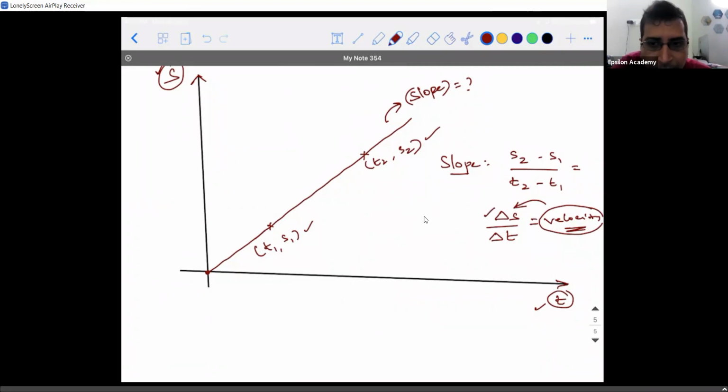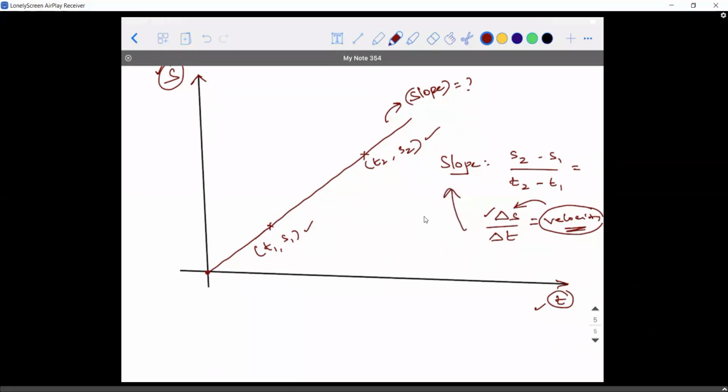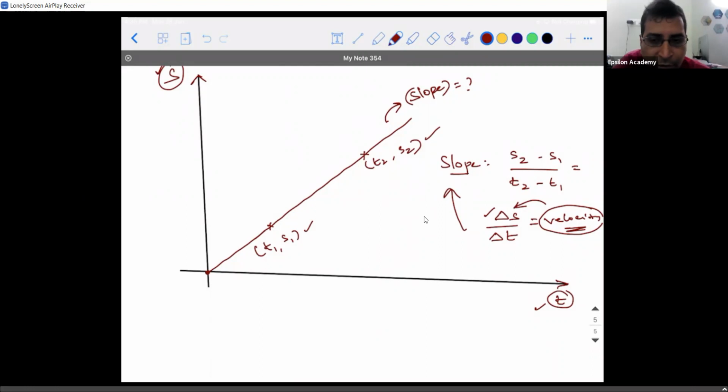divided by delta t. But what is delta s by delta t according to physics? It's velocity. But delta s by delta t according to math is slope. So slope is a mathematical term, velocity is a physics term. So how are we relating mathematics to physics is the question.